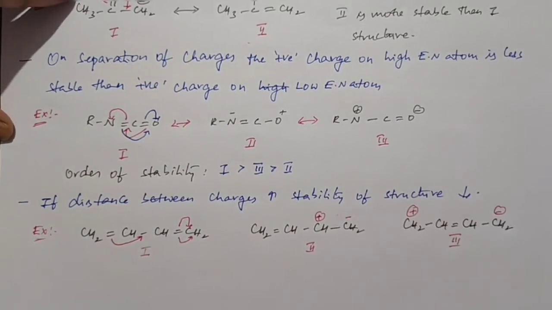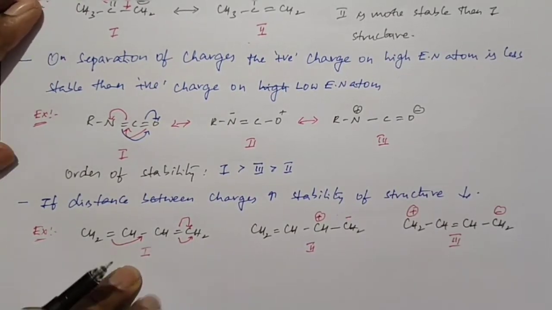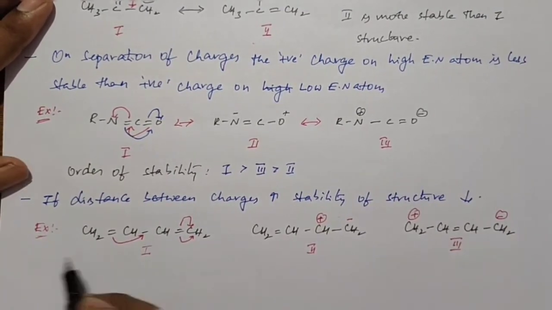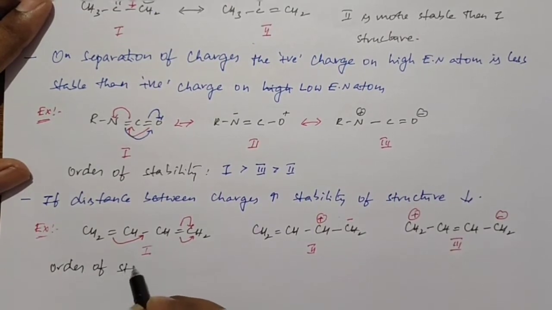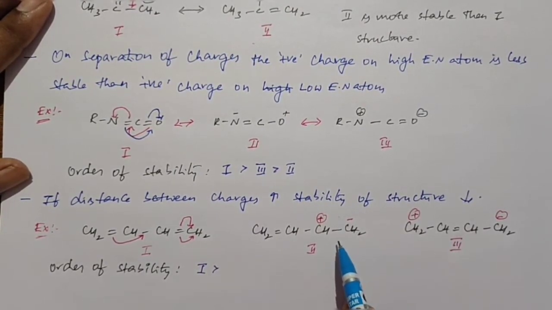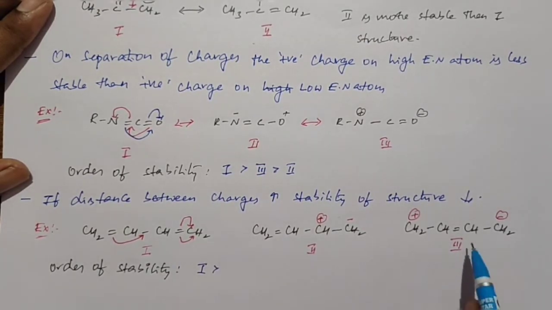When you compare the three structures, the first structure is neutral, so it is more stable. If you take the order of stability, the first structure is always more stable. After that, when comparing the second and third structures, in the second structure the distance between the charges is very less, and in the third structure the distance between the positive and negative charge is very high.